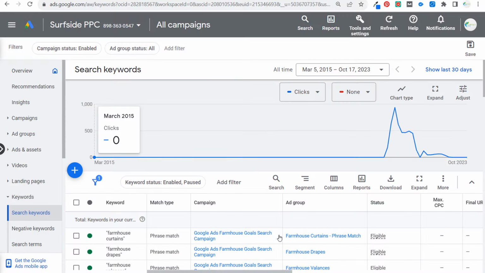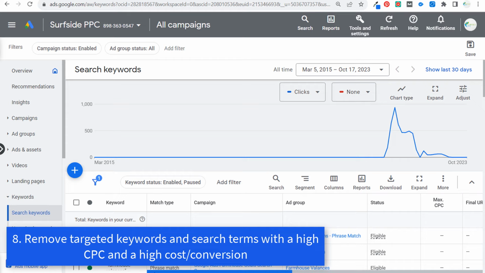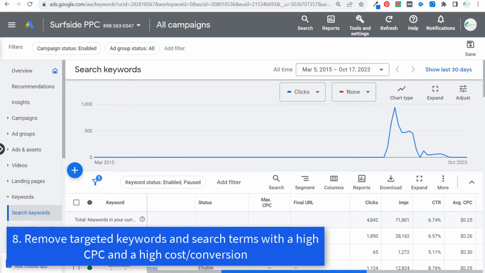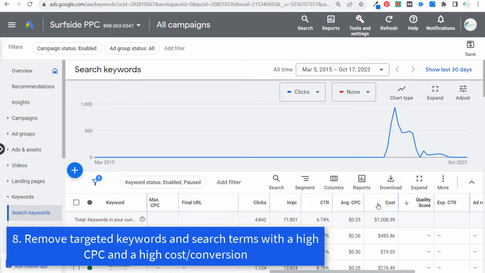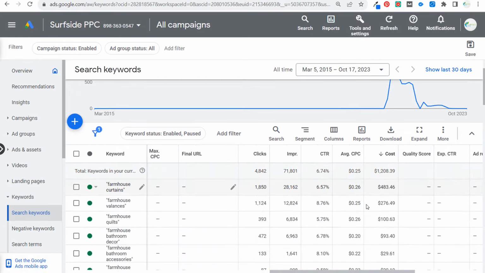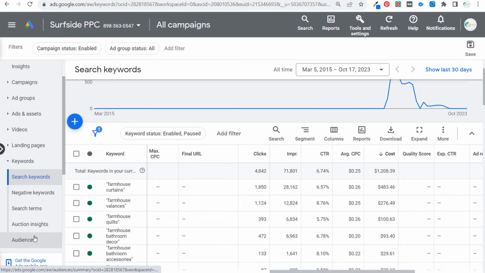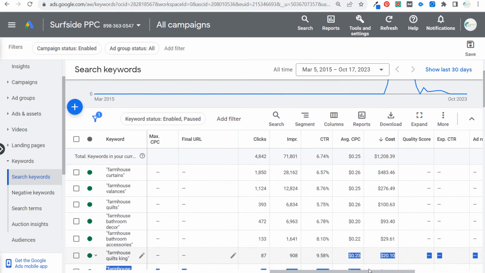Okay, next we're going to come back over to the other version of Google Ads here. So we're back in our Farmhouse Goals account. And for this one, what you want to do is find keywords that you are spending a lot of money on that have high average cost per clicks. You can look at the search terms report for specific keywords, or you can also just look at the search terms report for your overall campaign. So finding high average cost per click keywords that you're bidding on that are not driving conversions.